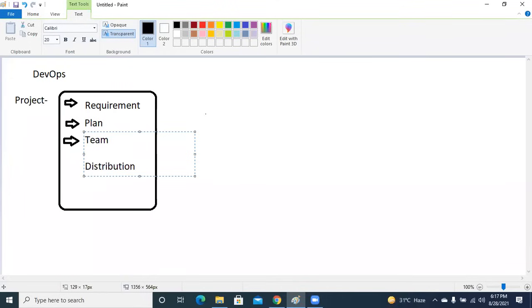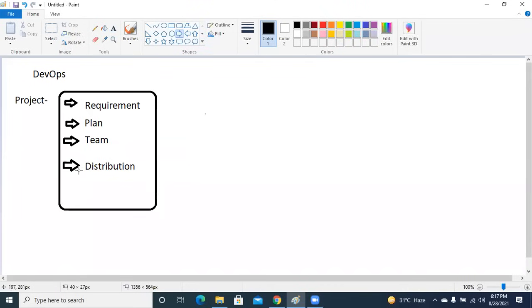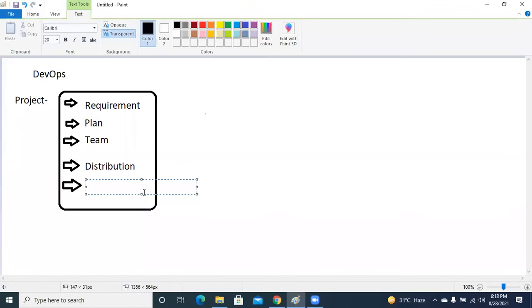right? Let's say once you are able to create the team, and do the distribution part, what else do you need? You need to monitor them, guys, right? We need to keep an eye on which particular team is working for what duration, what the turnaround time will be on any particular requirements or any particular changes which are happening, right? So once you are able to do the distribution, you need efficient monitoring.